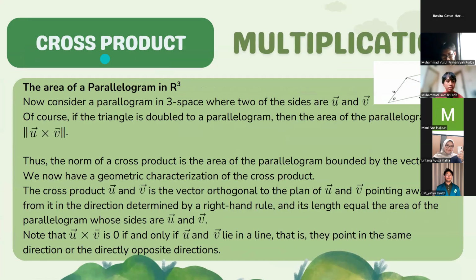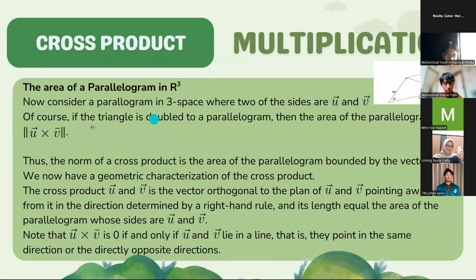And next, the area of a parallelogram in three-dimensional space. Now, consider a parallelogram in three space where two of the sides are vector u and vector v.